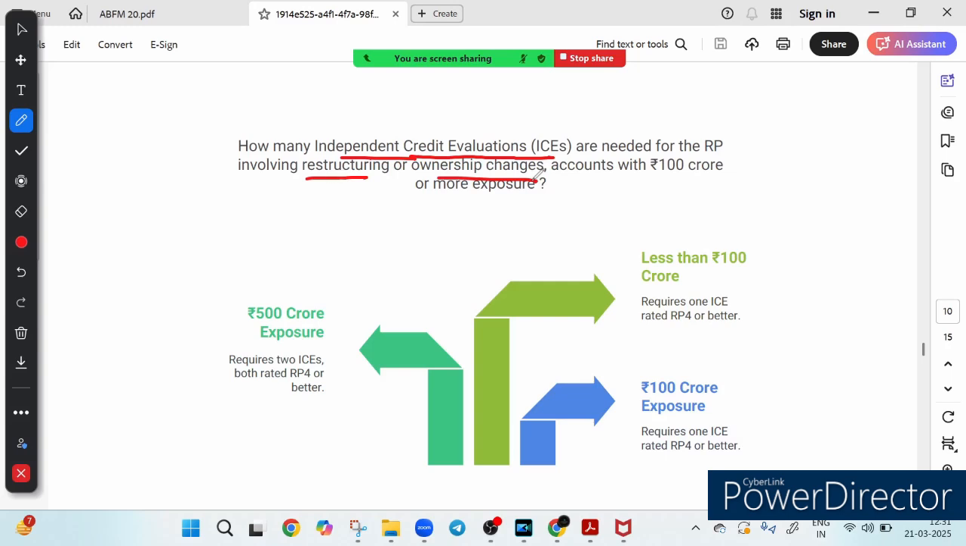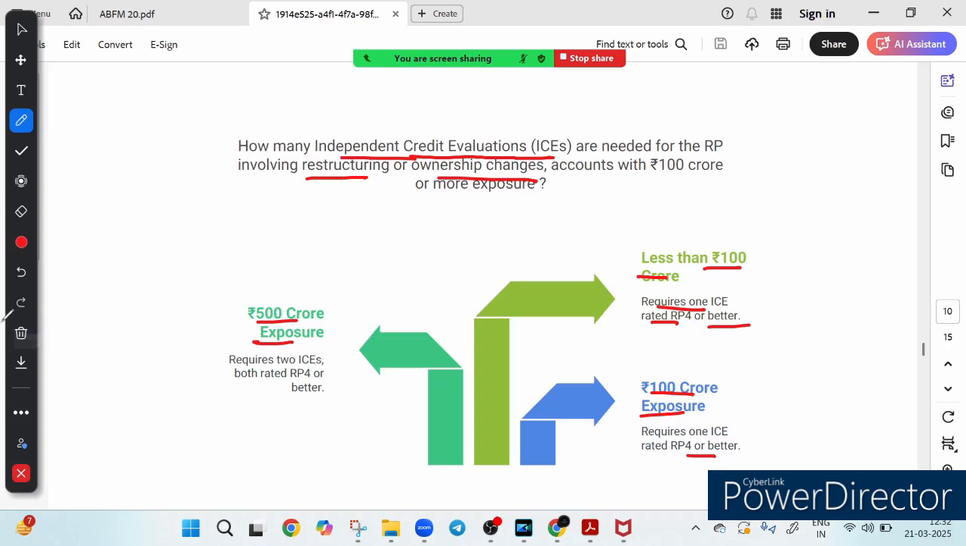But how many ICs are actually needed? How many independent credit evaluators are actually needed? Let's simplify it. The question is, how many credit evaluations are needed for large loan restructuring? Suppose for a loan that is less than 100 crore, just one IC rated RP4 or better is required. For a loan of 100 crore or more, one IC rated RP4 or better is mandatory. And for massive exposure of 500 crore or more, two ICs are needed and both are rated RP4 or better.